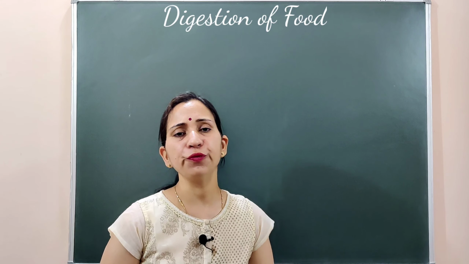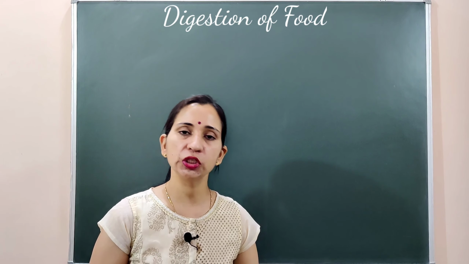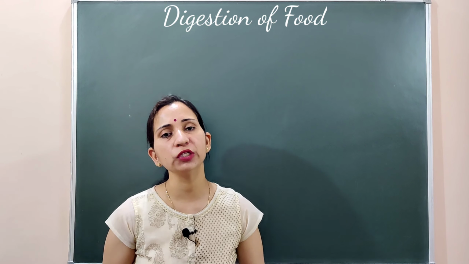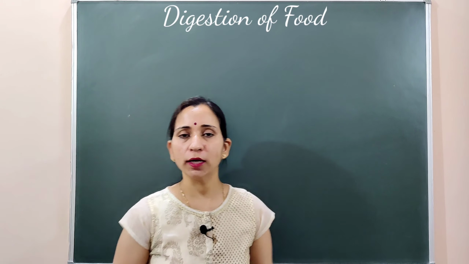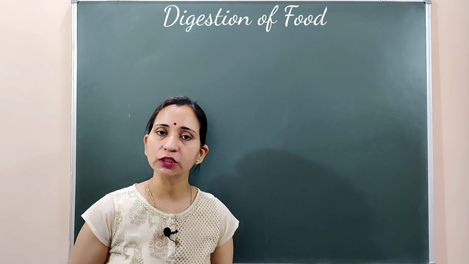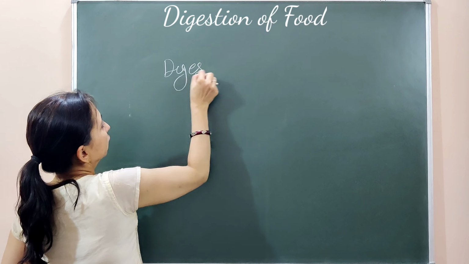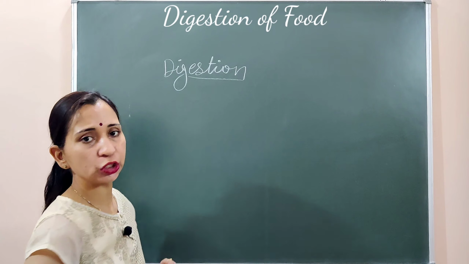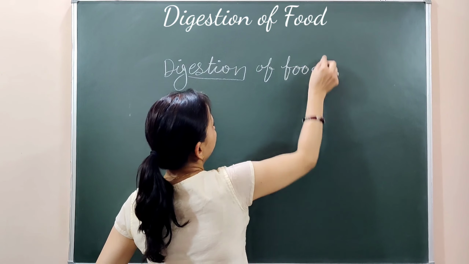As you know, in the previous video we discussed the structure of the alimentary canal and the digestive glands. Now we are going to discuss the next topic of our chapter, that is digestion of food. So let's try to understand the complete process of the digestion of food. So कैसे ये हो रहा है digestion, इसे अब हम बात कर रहे हैं इसके बारे में. We will discuss the complete physiology of the digestion of food here. So our topic is digestion of food.